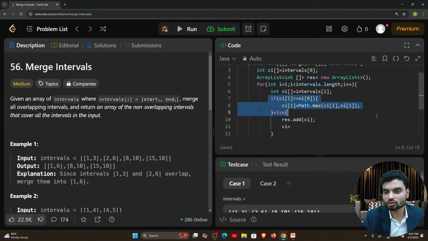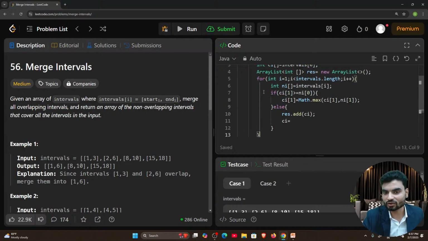And again, if this has been executed, this will not execute, which means the first time, if only this is correct, we haven't added to the result. So that will be handled at the last. But now if this was correct, we have merged the overlapping. Now again, what will happen? The current interval is 1,6 and the upcoming interval is 8,10. Now they will check, are they overlapping? No, they are not overlapping. So in that case, we need to insert this into the resultant array list, and we need to make it the current interval. So now the upcoming, which means the new interval, will become the current interval, right?